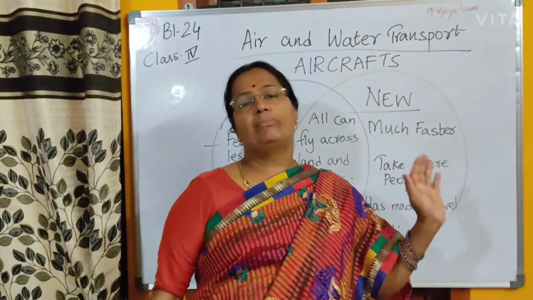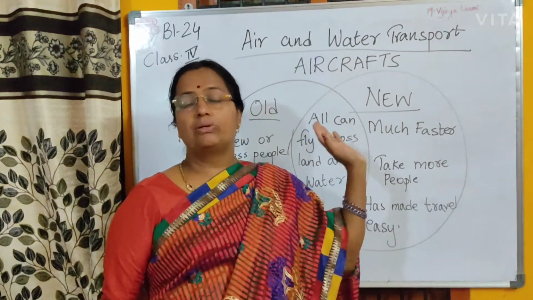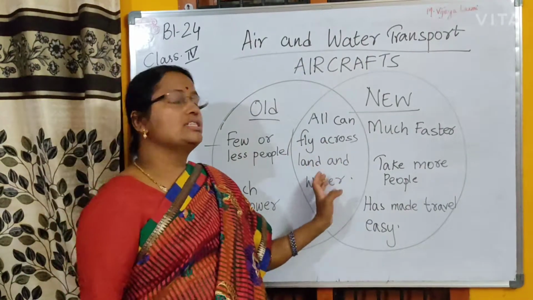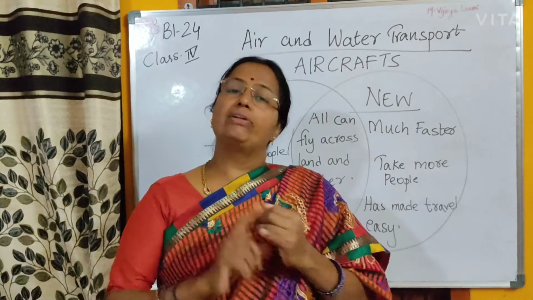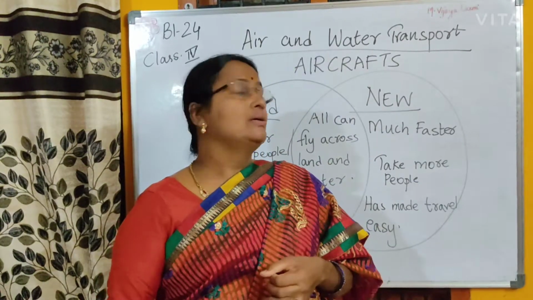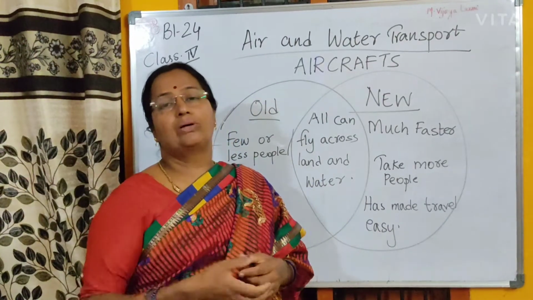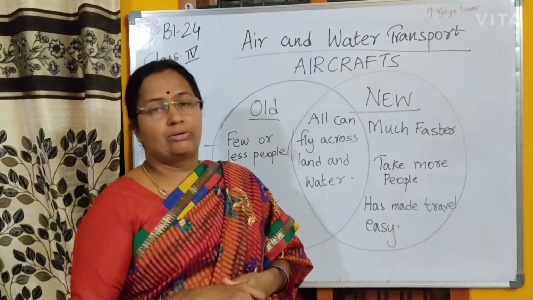So what is common between both, the old air transport and the new air transport? All can fly across land and water. Why do we use air transport? First of all, to travel long distances, to fly across the seas and land, to go to other countries, to reach other countries, we use air transport, right?